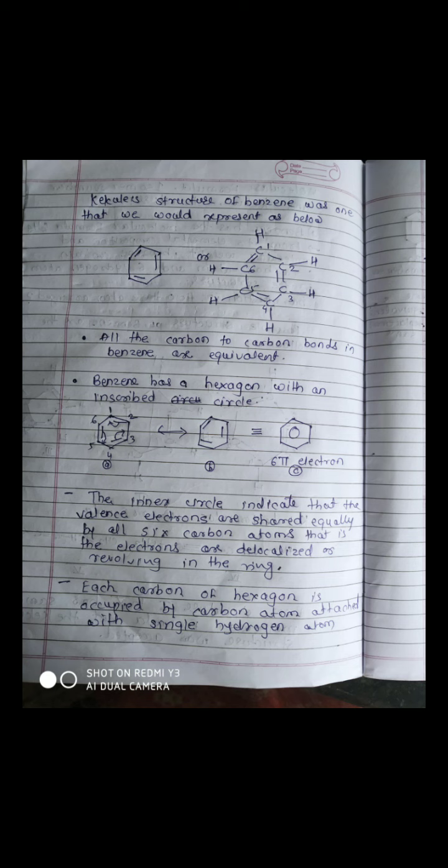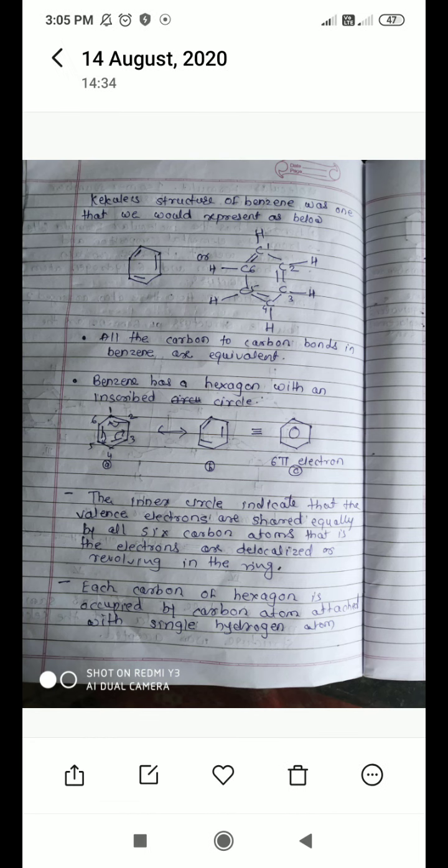Okay, in the A ring, you can see I have shown arrows: the bond from carbon 1 to 2 is shifting to 1 to 6. Also, the bond between carbons 5 and 6 is shifting to between 4 and 5.